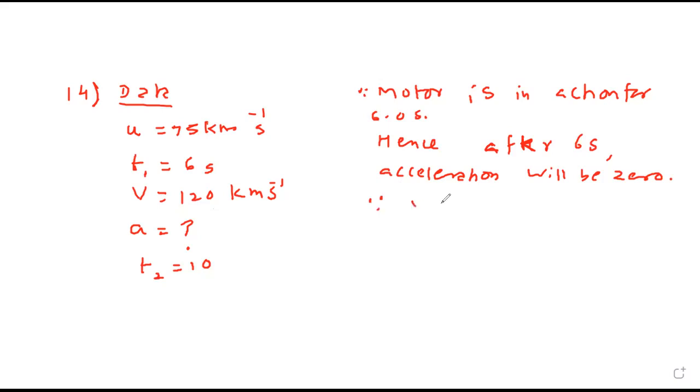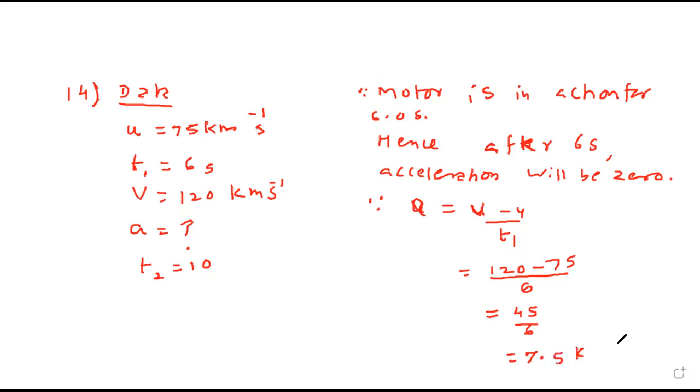Now we want acceleration, a equals (v minus u) upon t1. Acceleration is only for 6 seconds. So 120 minus 75, upon 6 seconds. 120 minus 75 is 45 upon 6. 6 into 7, 42, remainder 3. 6 into 5, 30. This many kilometer per second squared.